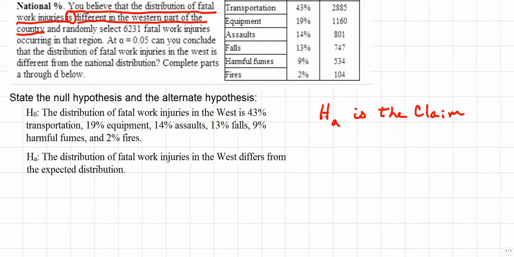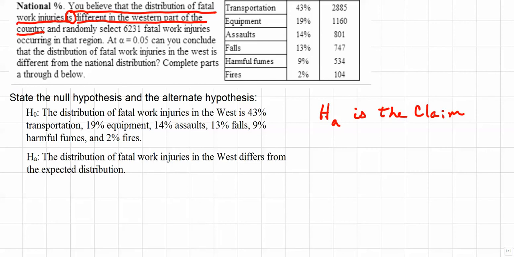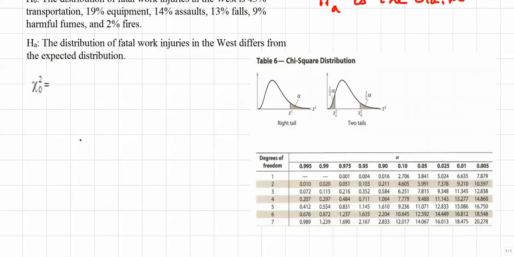Okay, the next part of this is to determine what the critical value is, which would be chi-squared sub 0. And so we need to use the table in order to do that, and that table is going to be our chi-squared distribution table. I've copied in a portion of the distribution table. In order to do this, we need to determine the number of degrees of freedom.